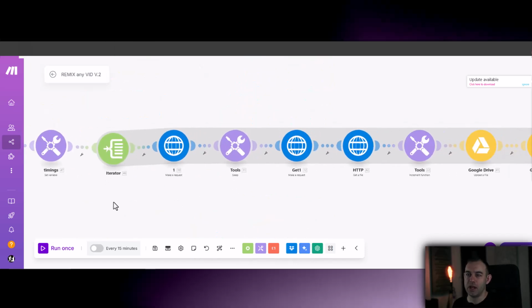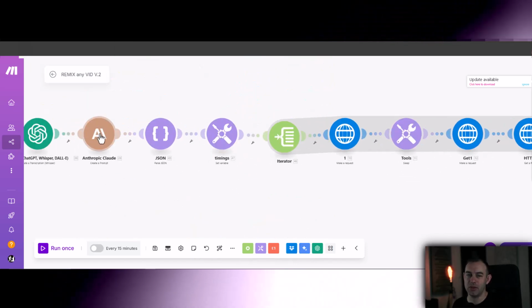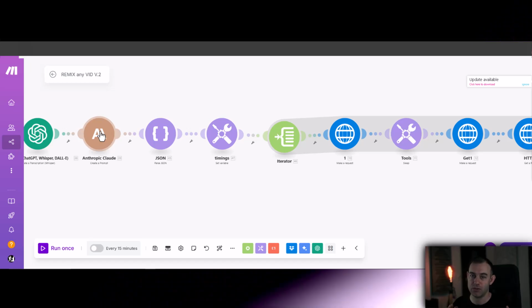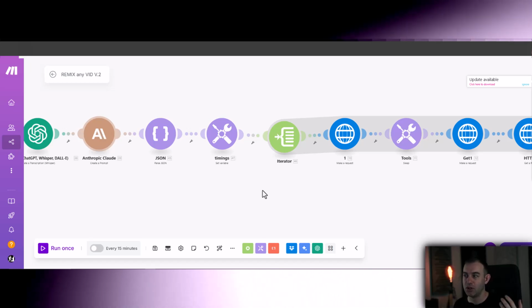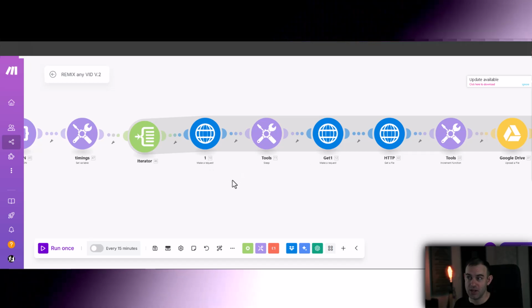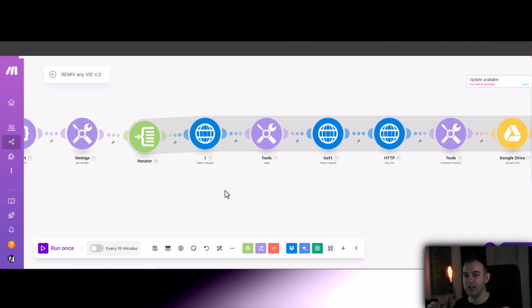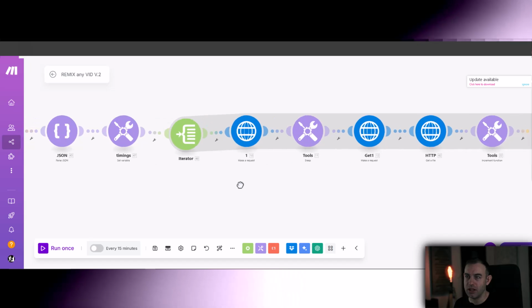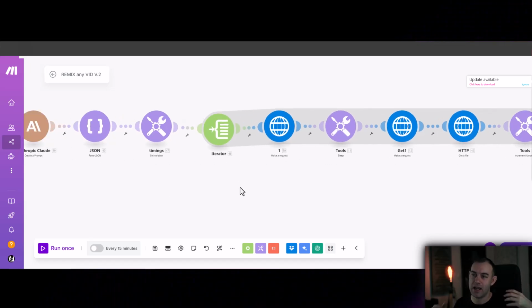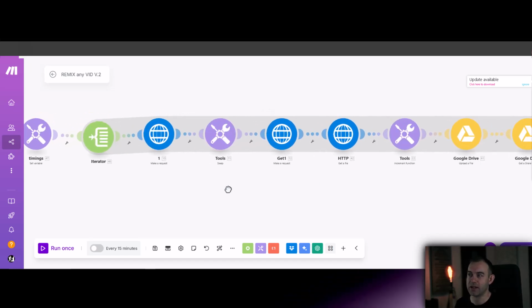If Claude decided to produce 4 images because the video was very short, then it's only going to render 4 images, and the time settings will be adjusted accordingly. If the video was really long, then it will spit out more images. And so this is a fully flexible system.